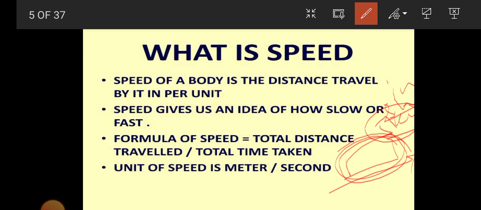The formula is speed equals total distance traveled divided by total time taken. The unit of speed is meter per second. Understood?